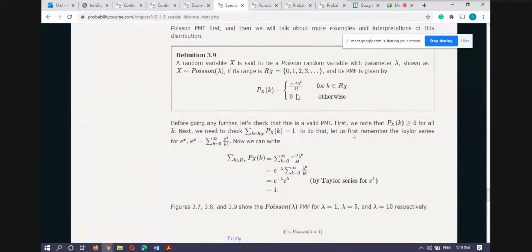So first we see that as lambda is greater than 0, and k is also 0, 1, 2, 3, and so on, k factorial is also greater than 0, and e raised to power minus lambda is also greater than 0. So all three factors involved here are greater than 0. So it means that this probability is greater than or equal to 0 for any k ranging from 0, 1, 2, 3 up to infinity.